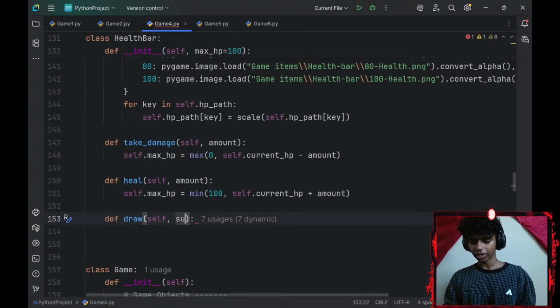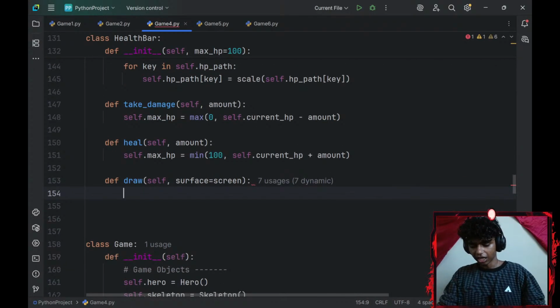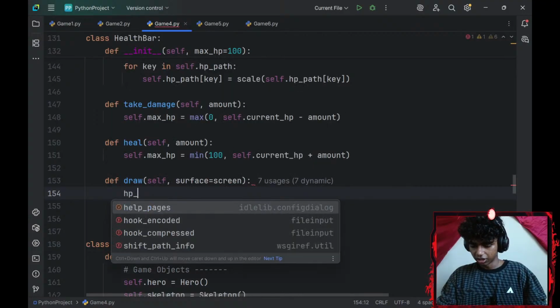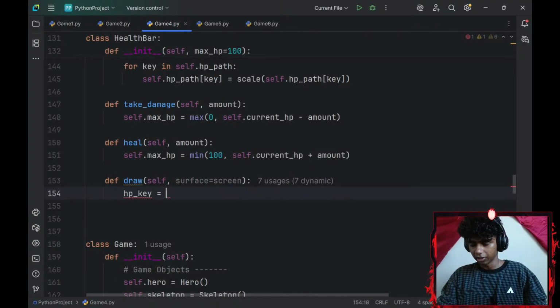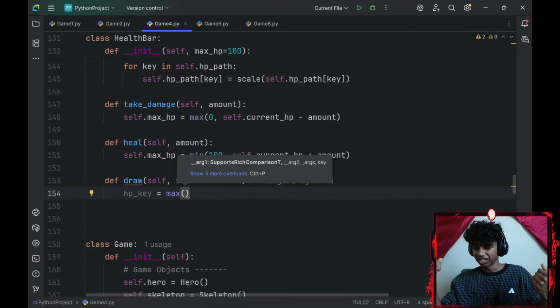My draw method will have a parameter of surface, which is going to be set to screen by default. And then I'll create an hp_key variable, set equal to my max function, and then I'll add a conditional expression.